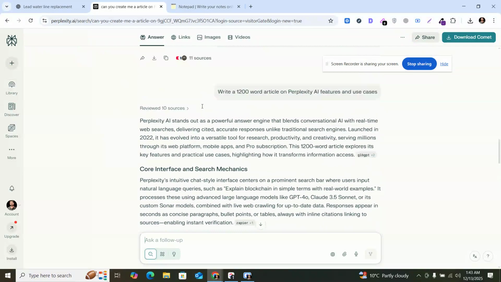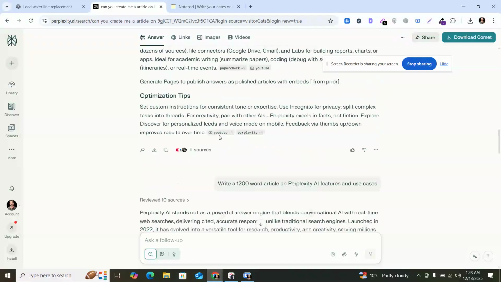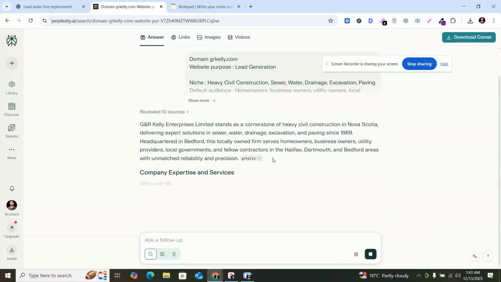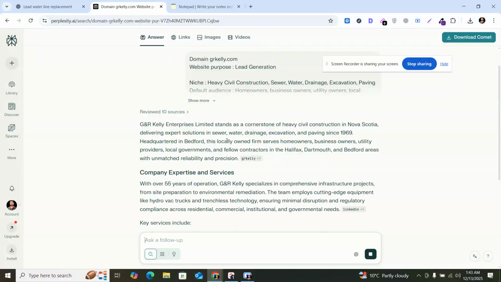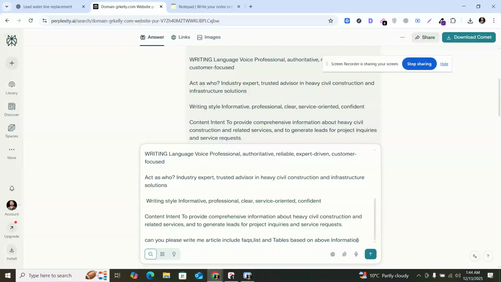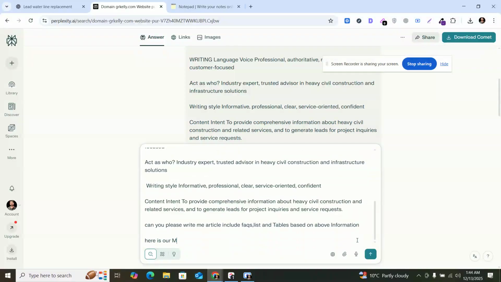Right now just think about this article. Then we will compare those articles. Just give me a minute, and yes, here is the article. Look at this. I think we didn't give the main keyword. Just give me a minute so I can give the main keyword. Here is our main keyword: how to build a road. Just give me a minute.